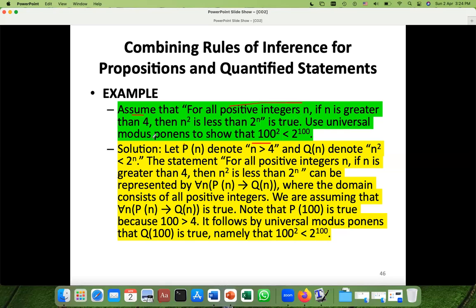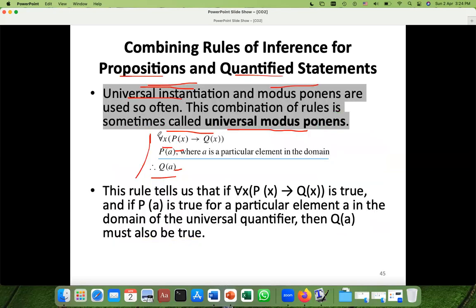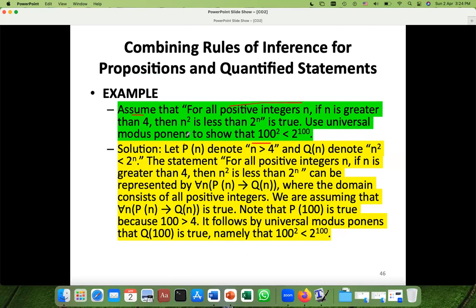Use universal modus ponens, use this rule, to show that 100 square is less than 2 raised to the power 100. So this would be the P of c. This 100 is the c basically. Okay, we will see. So this is the domain, for all positive integers.